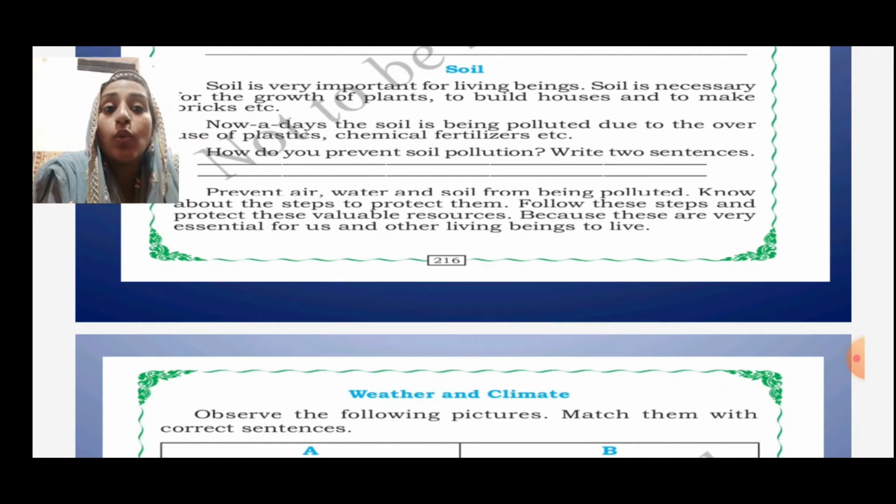Okay, so how to prevent this pollution? Write 2 sentences on it. How do you prevent soil pollution?